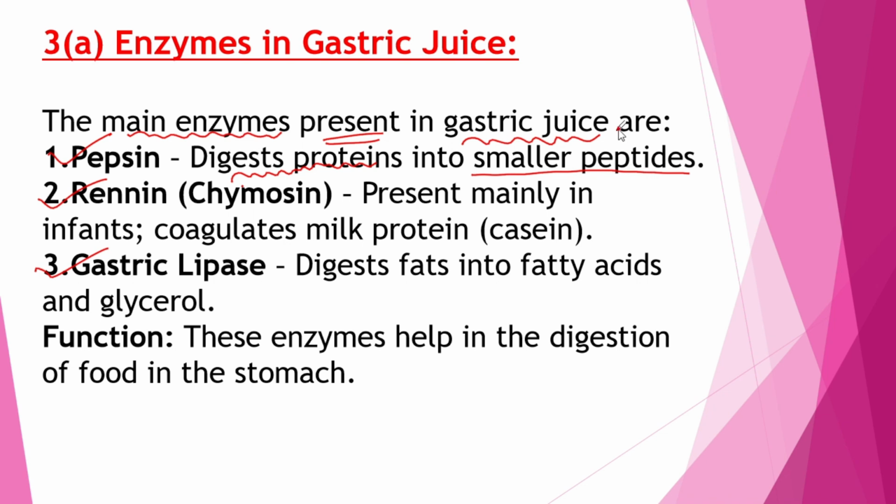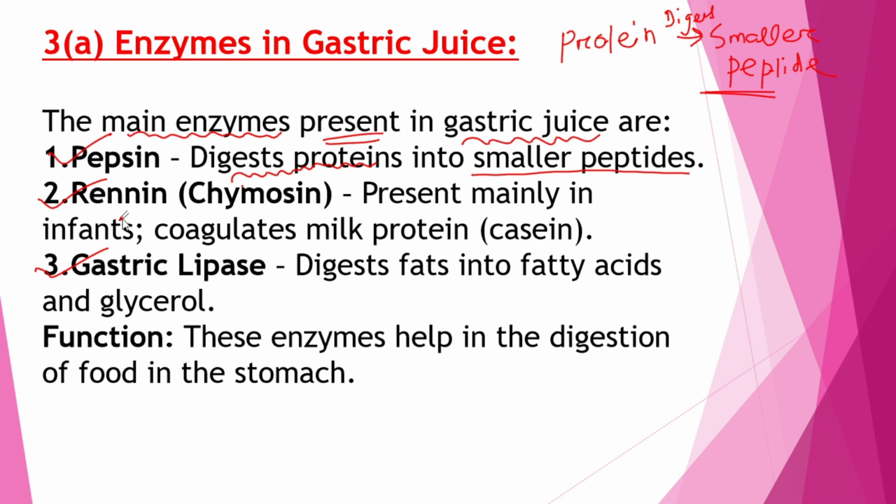What is the work of pepsin? It generally digests protein into smaller peptides.